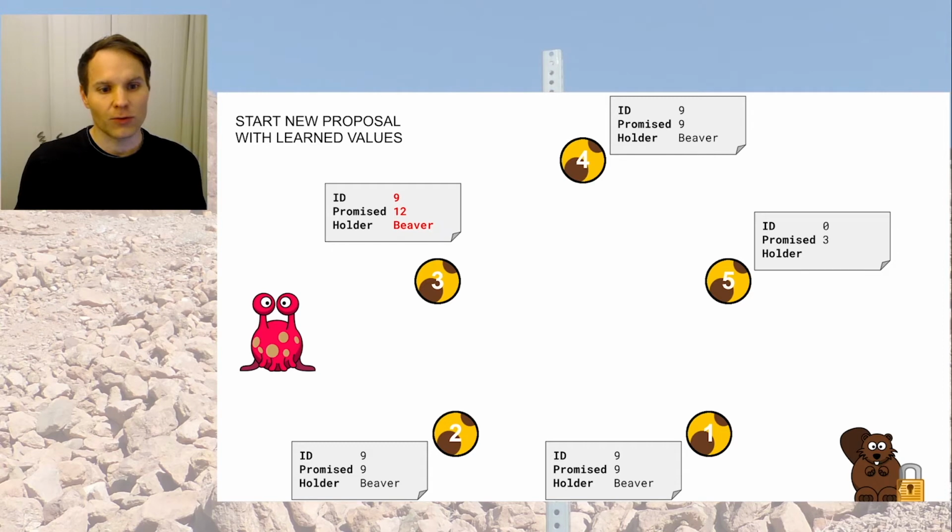And that is exactly what happens. Instance number 3 learns that the holder is beaver. So no longer alien, it is beaver. It also learns that we are already at ID number 9. So what it does now, as it has learned that there was a previous state, it sends out a new promise. So it takes 9, increases it by 3 because it is instance number 3, and sends out new proposals.